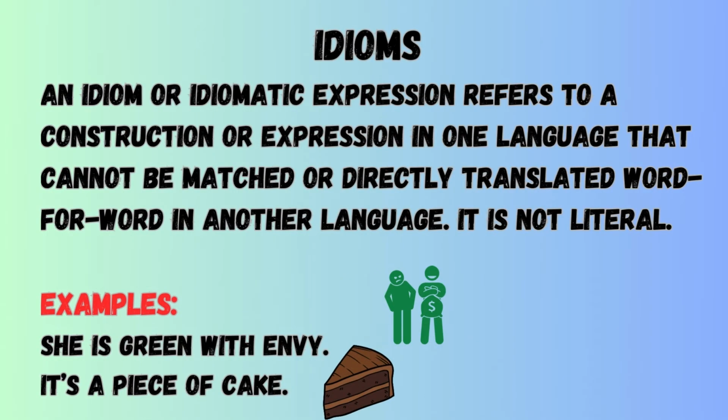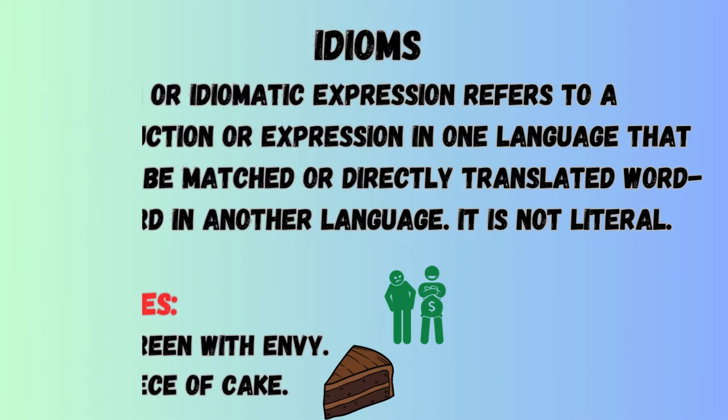An idiom is simply an expression that doesn't exactly mean what the words say. Let's take a look at the examples. She is green with envy. It's a piece of cake.